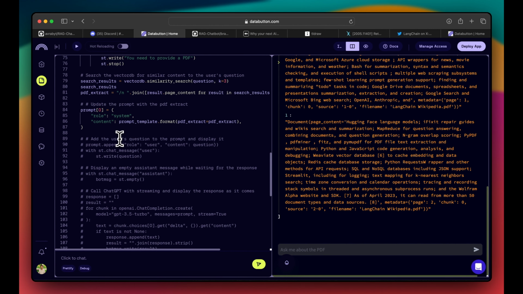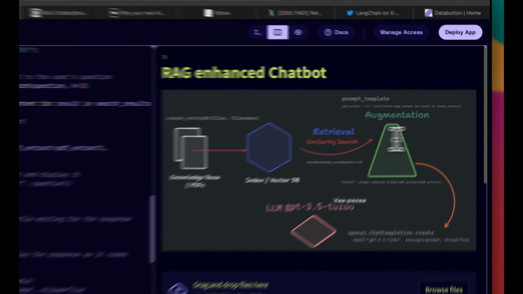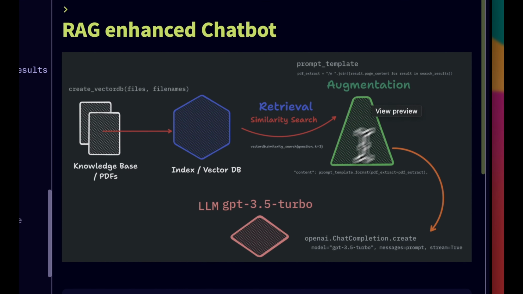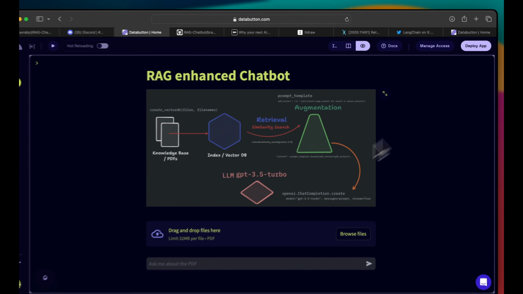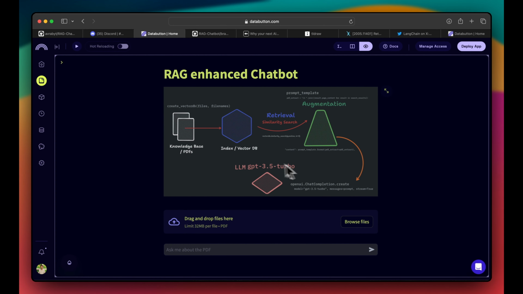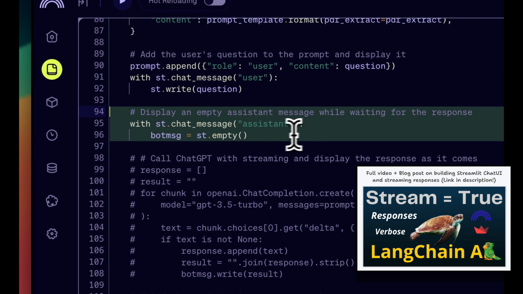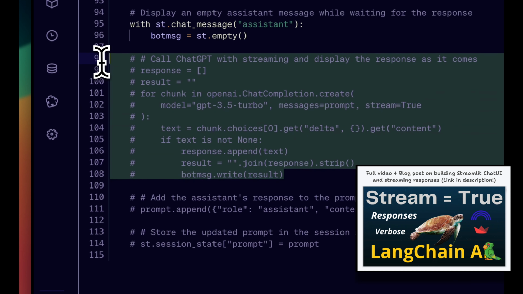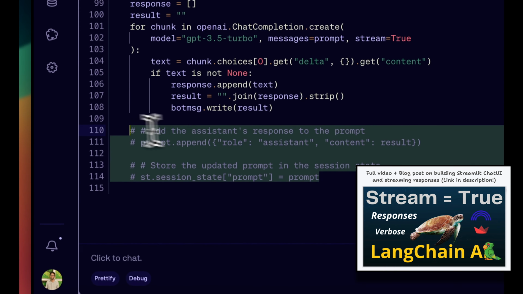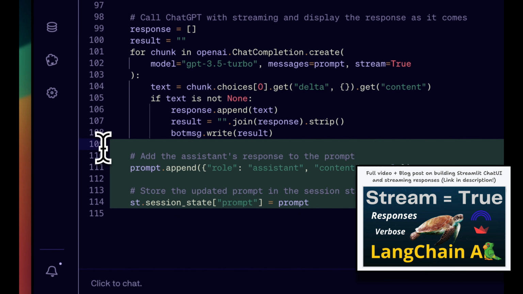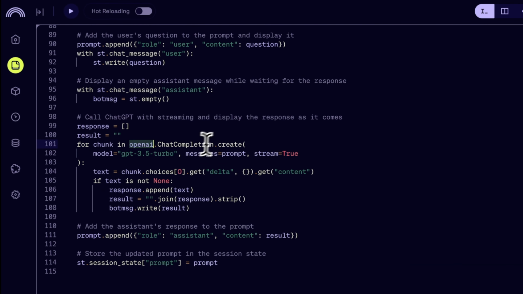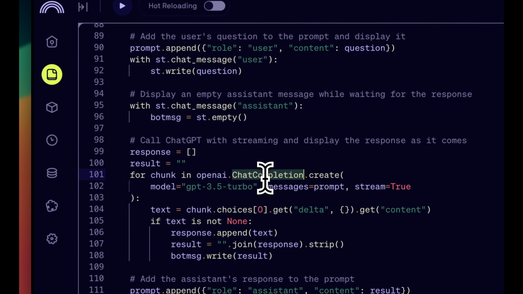So we have more or less out here right now where augmentation of the prompt takes place, you see. And now the next part is passing this prompt to our large language model, or our pre-trained model, right? That's where we'll use OpenAI. So the next part is about adding the user question and creating a placeholder for our message. And this is the part where we'll stream and finally add it to the session state. Then what we're doing is using the chat completion dot create method.